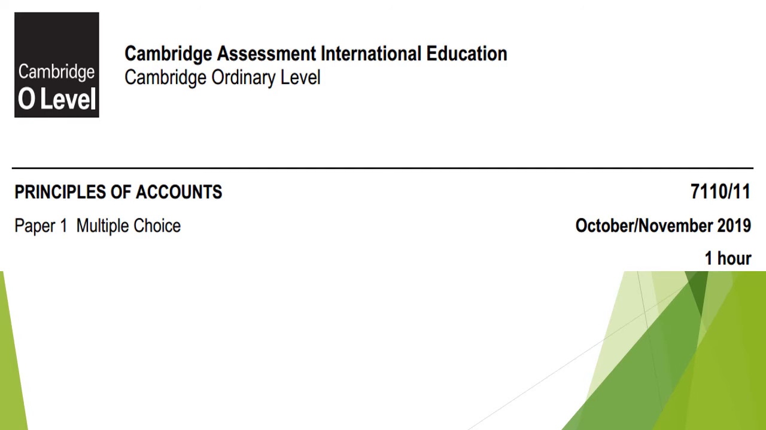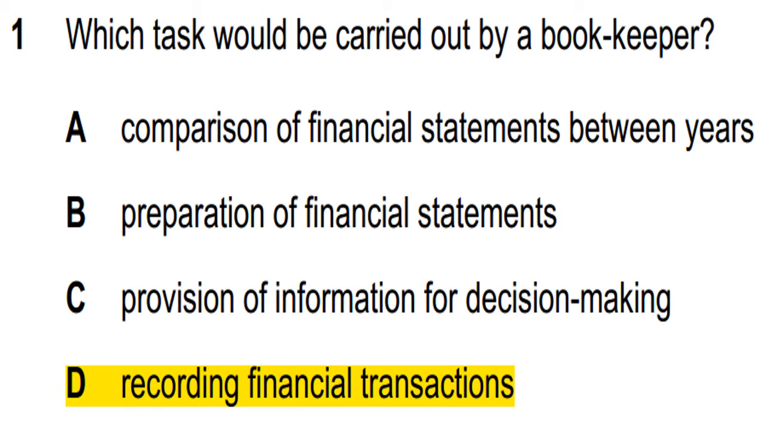In this video we will discuss the October-November 2019 paper P11, and the first MCQ, the first multiple choice question, is: which task would be carried out by a bookkeeper?